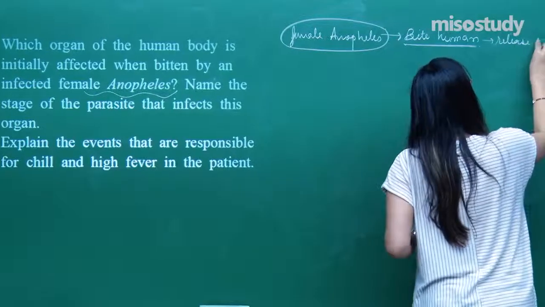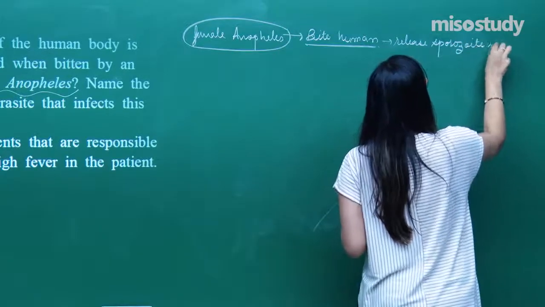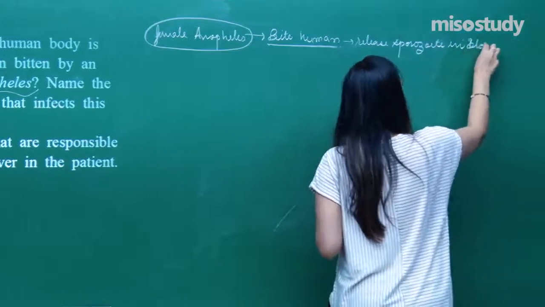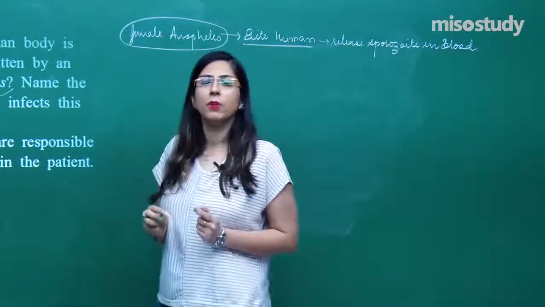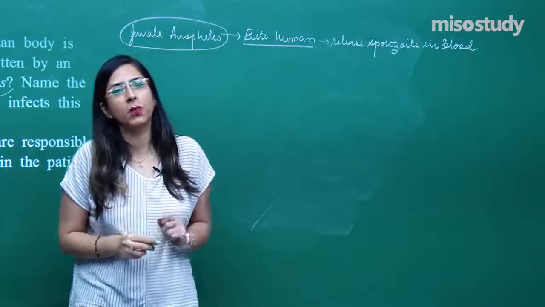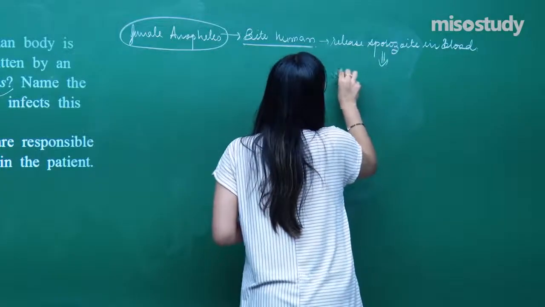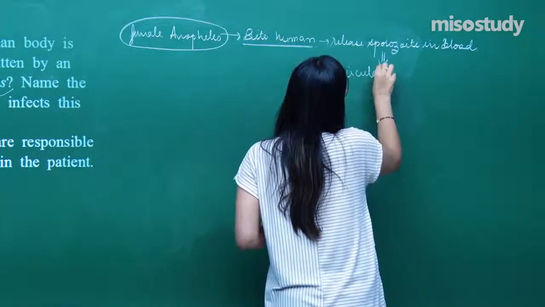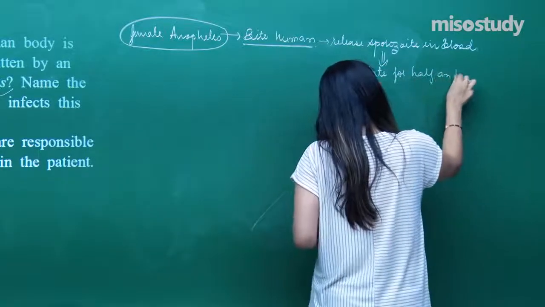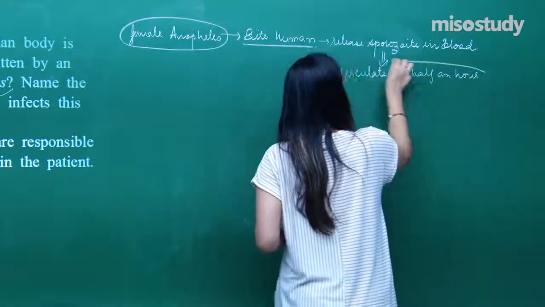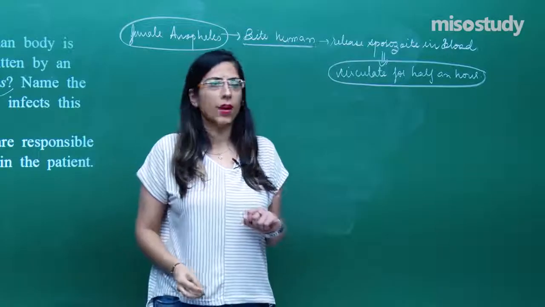Whenever they release these sporozoites in blood, the sporozoites circulate in the blood for around half an hour.